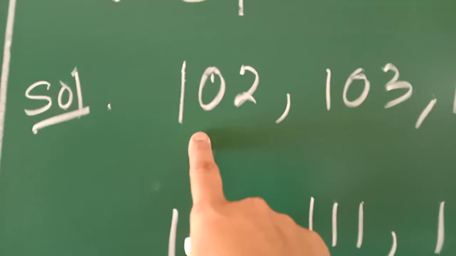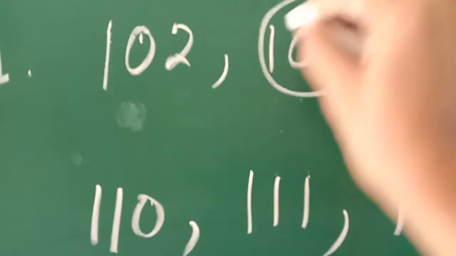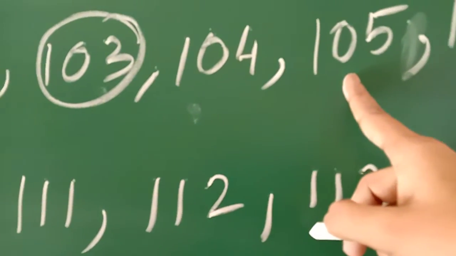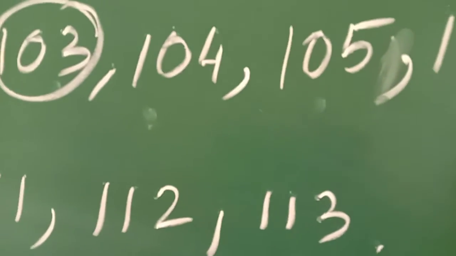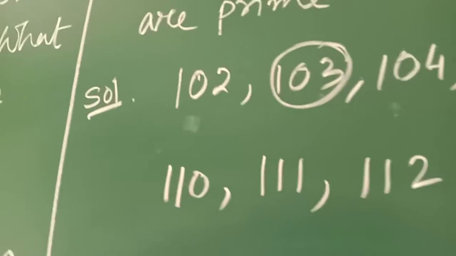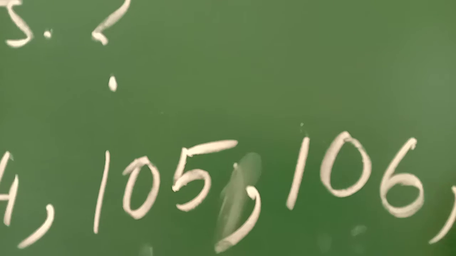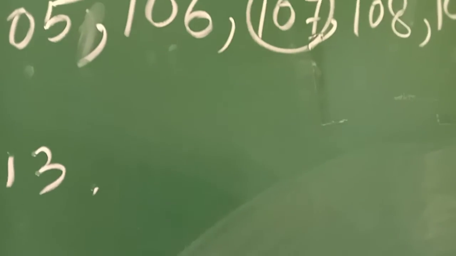102 is divisible by 2. 103 is a prime number. 104 is divisible by 2. 105 is also divisible by 3. 106 is divisible by 2. 107 is not divisible by any. In fact, you can check also. You can try to divide 107. If it is not possible, then mark it as a prime number.